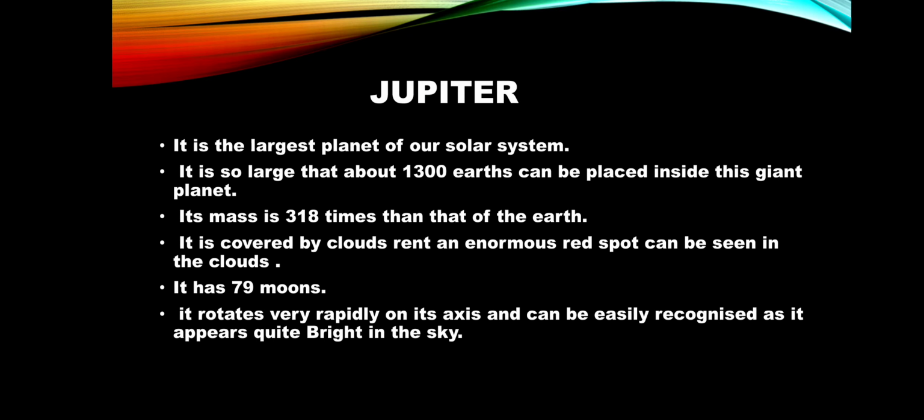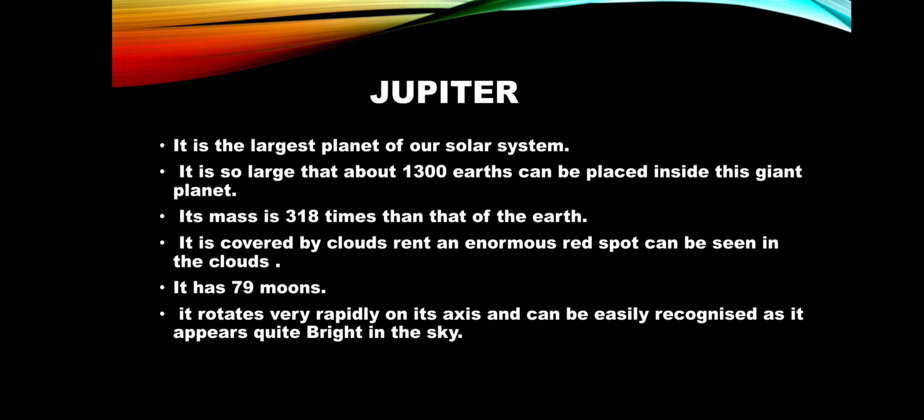It is the largest planet of our solar system. It is so large that about 1300 Earths can be placed inside this giant planet. Its mass is 318 times that of the Earth. It is covered by clouds, and an enormous red spot can be seen in these clouds, and it has 79 moons.